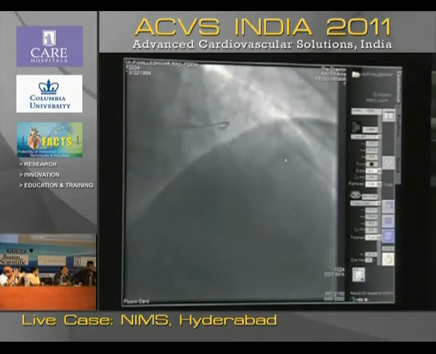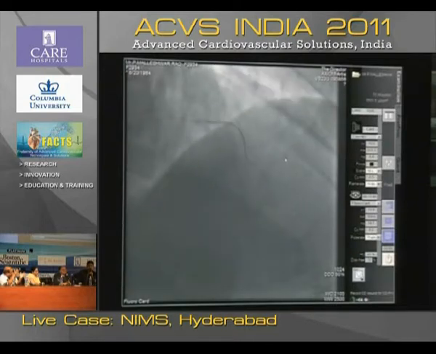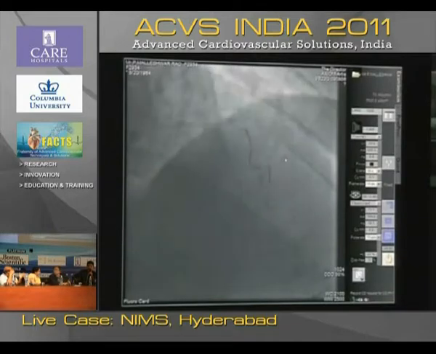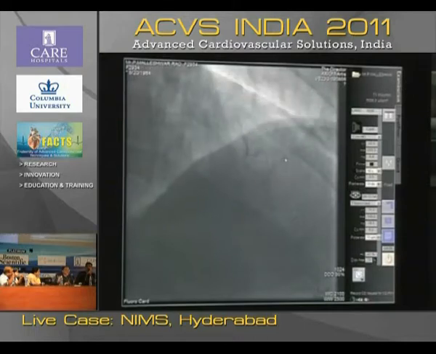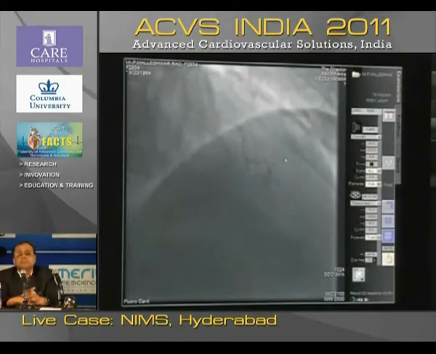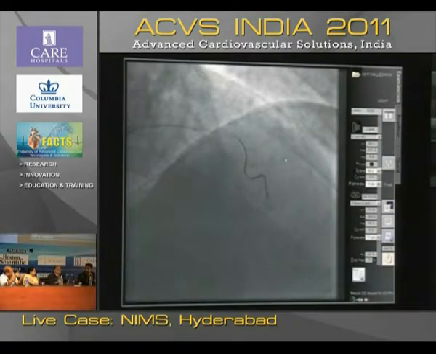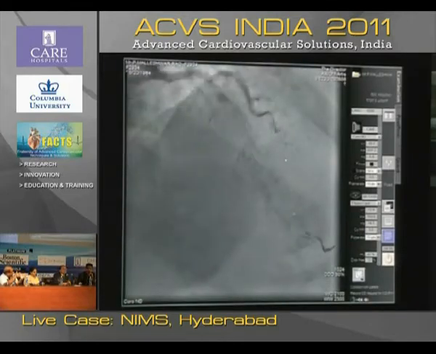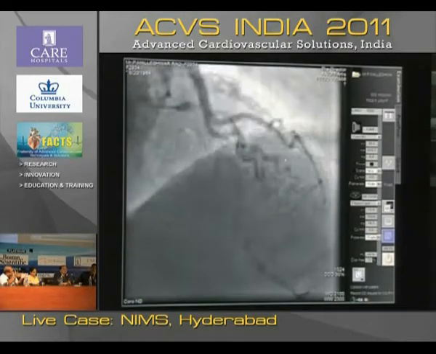Yeah, it's also a good idea to do a thrombectomy. We do thrombectomy. But in this particular case, I don't think thrombectomy would have been a very good choice, because it's probably an organized thrombus, a 3-day-old thrombus. This is a 15-day-old thrombus. A 15-day-old thrombus is even more difficult. So I would have thought of using a 15 millimeter or 20 millimeter long balloon to address the thrombus once and for all, instead of doing it in a few segments with a smaller balloon.